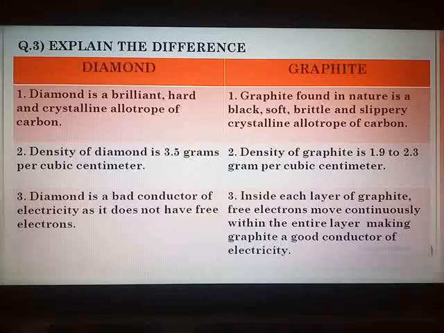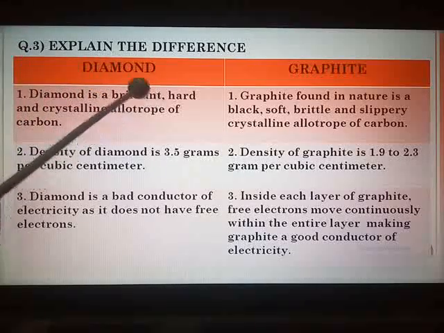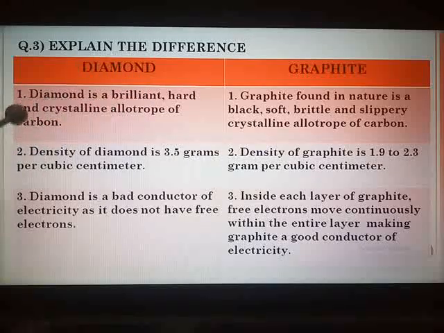The first one I have gone for their physical state. So refer page number 140, properties. Properties of diamond they have given. Diamond is a brilliant, hard and crystalline allotrope of carbon. You can see the very first property. A little bit I have changed over there. They have given brilliant and pure diamond is the hardest natural substance.